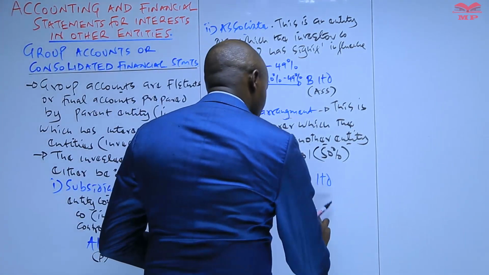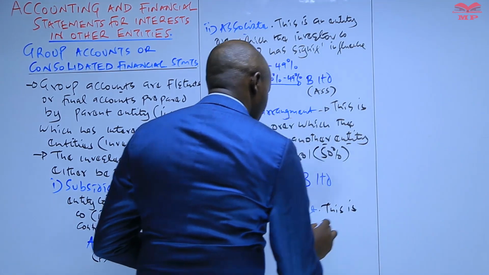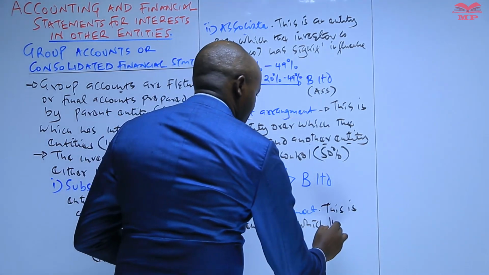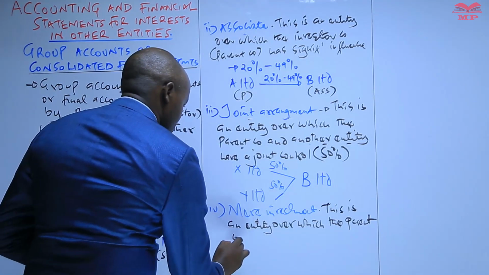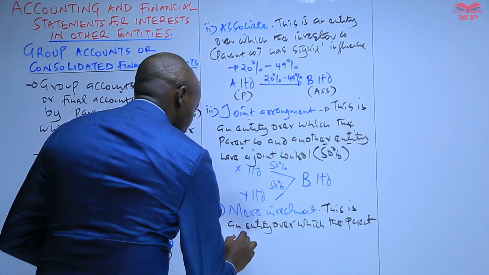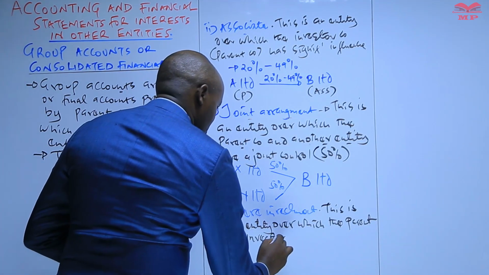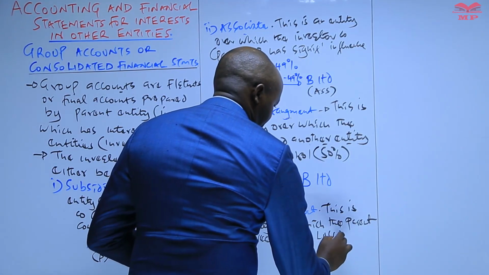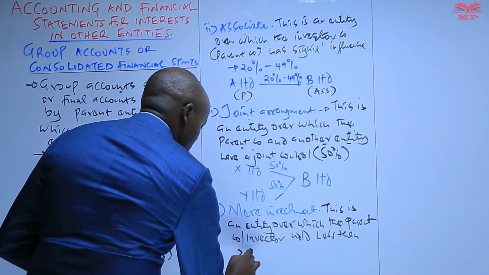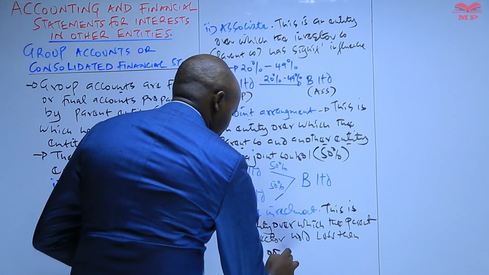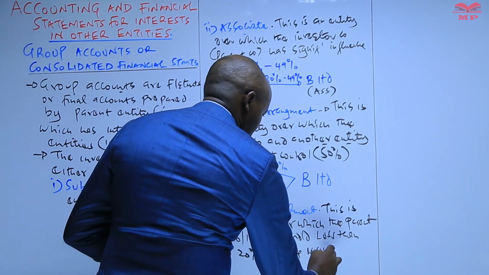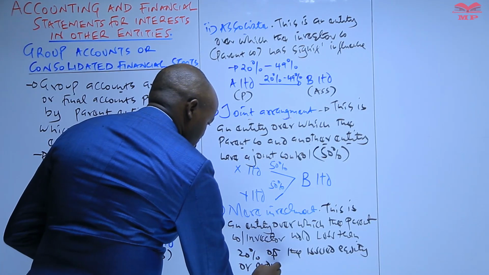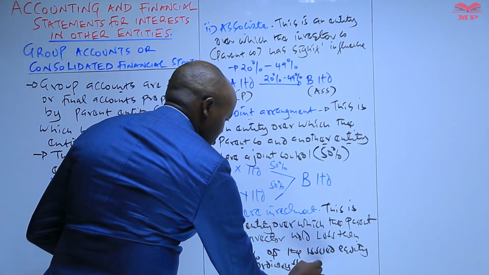So therefore here we can say that this is an entity over which the parent entity or the parent company, which is also known as the investor, holds less than 20% of the issued equity or ordinary shares.